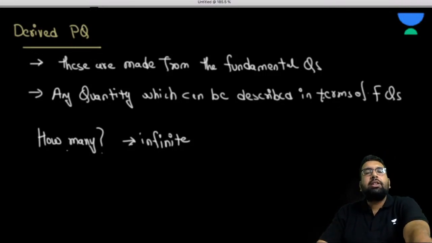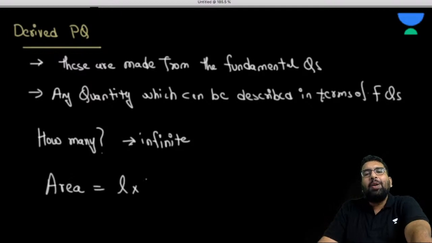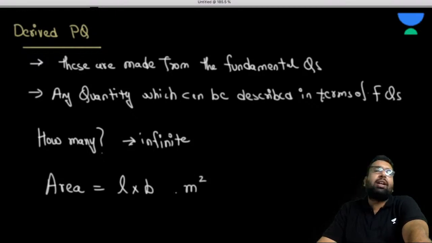As the name suggests, the derived physical quantities are those which are made from the fundamental quantities. For example, area. Very simple. What is area? Area is length into width. So what is its unit? Meter for length, and we'll be using SI units throughout the journey of this physics. So length into width is meter square.